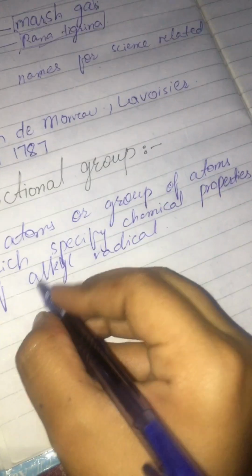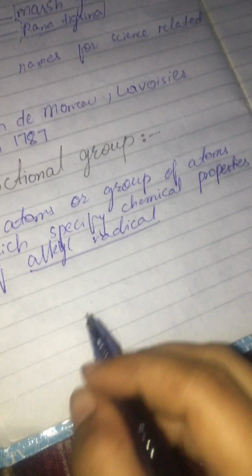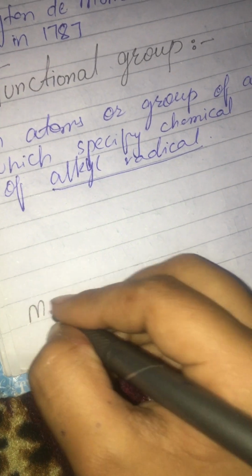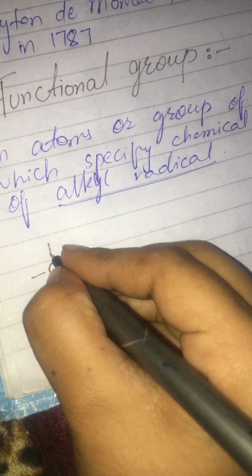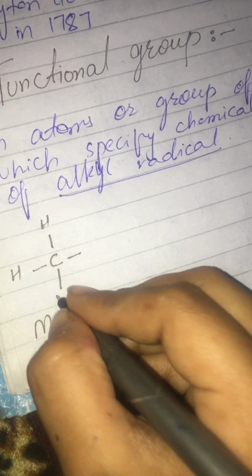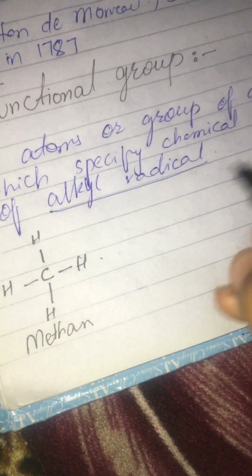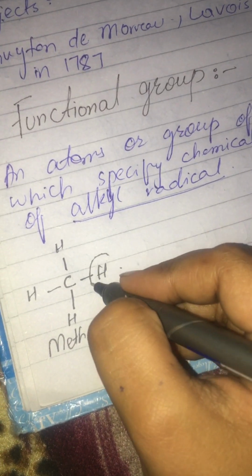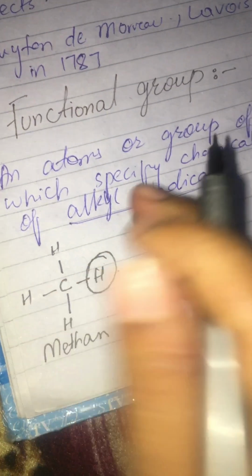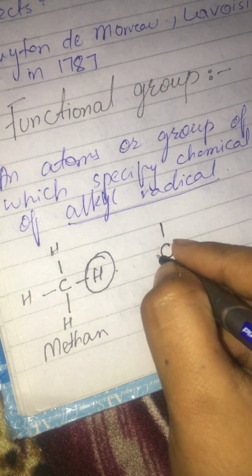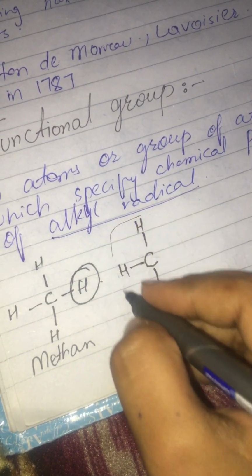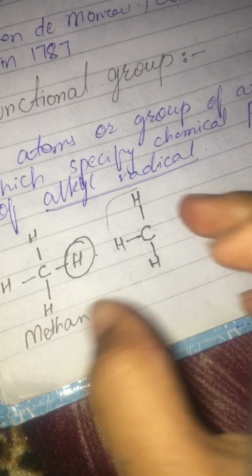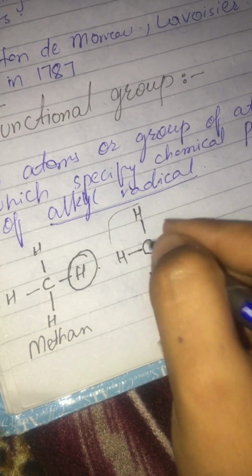Now you must be thinking, what is this alkyl radical? Let me tell you. Take methane, which has a structure of carbon attached with 4 hydrogens. If we remove one of these hydrogens, the structure remaining is carbon with 3 hydrogens, and that is known as an alkyl radical. This means the removal of one hydrogen gives an alkyl radical.